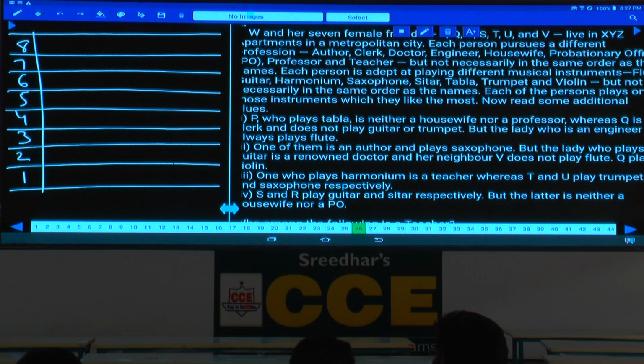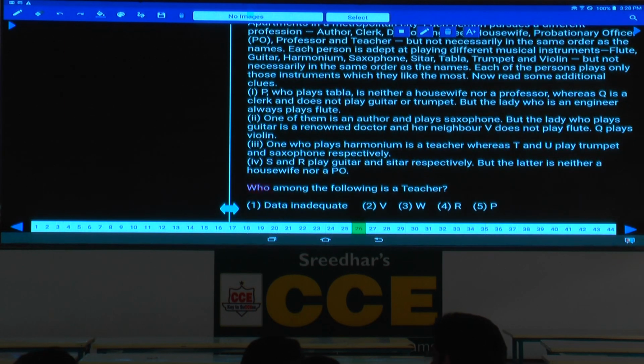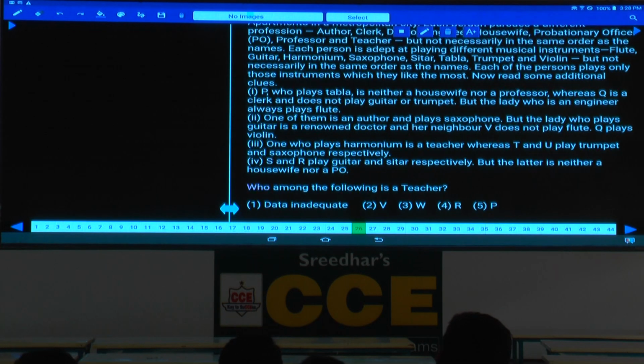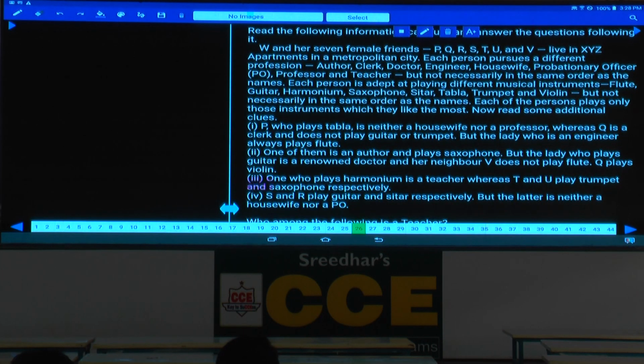Now who are the persons here? P, Q, R, S, T, U, V and W live in XYZ apartment in a metropolitan city. P plays tabla, neither housewife; Q is a clerk. Now what is the information given in this one? P, Q, R, S, T, U, V live in an apartment.